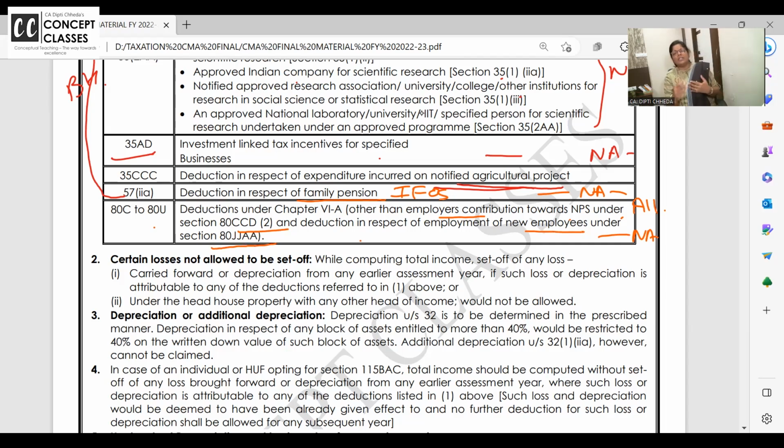I don't think they'll ask you such in-depth questions, like what is in 80JJAA. If you employ new workers and pay them 100 rupees in wages, you get 30% additional deduction because you are helping to meet one of India's major problems, that is unemployment. So from 80C to 80U, you cannot claim any deduction if you are going for the new tax regime, except 80CCD(2) National Pension Scheme and 80JJAA.